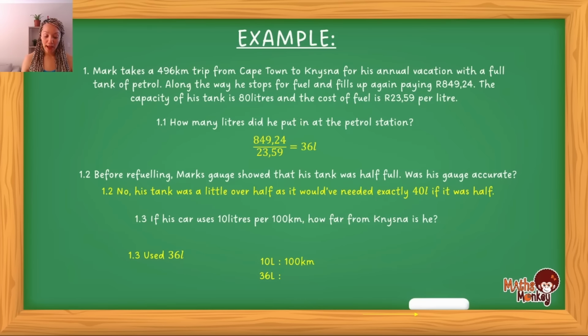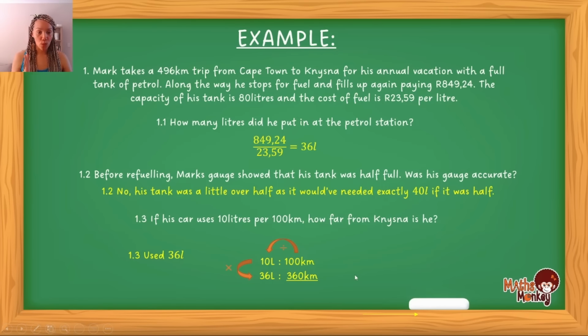So in order for us to find out how many kilometers he actually drove that 36 liters out, you will do the following calculation. Anti-clockwise, divide first, times. So I took 100, divided by 10, multiplied by 36, and it gave me the 360 kilometers. So what does this mean? This means that based on the rate at which he uses petrol, in order to have used up 36 liters, he had traveled 360 kilometers.